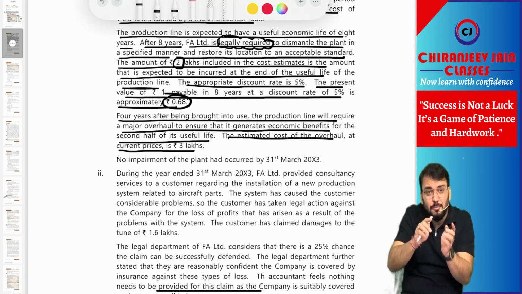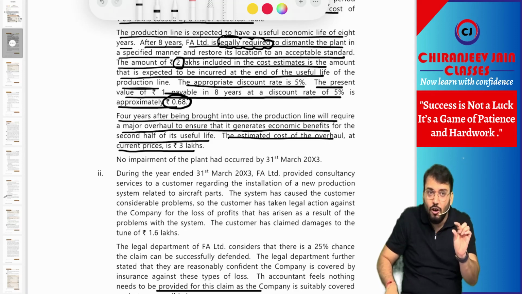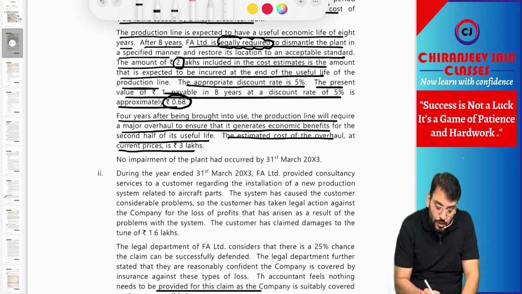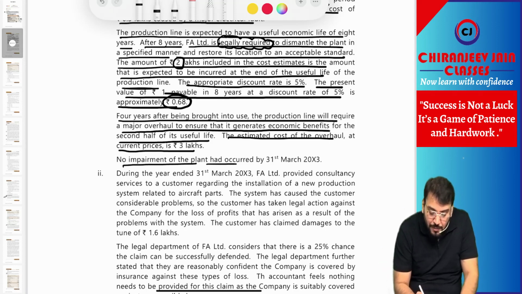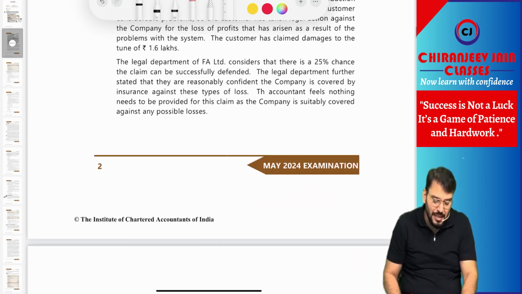So again, this cost will be included in the total cost, which will give benefit for the first 4 years. So can I say we'll use component accounting for depreciation. To the extent the cost related to overhauling, we will charge depreciation for 4 years, and for the balance cost we will charge depreciation for how many years? 8 years. No impairment of the plant has occurred by 31st March 2003. Understood? Correct.